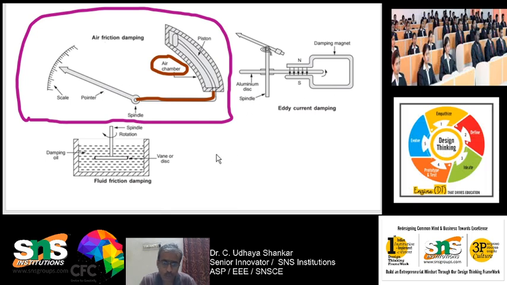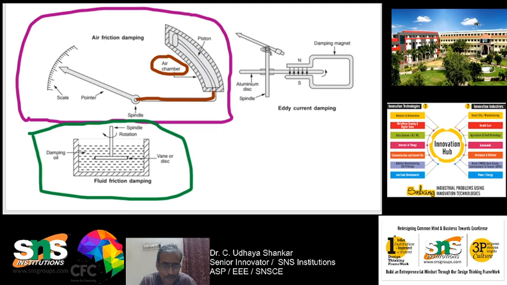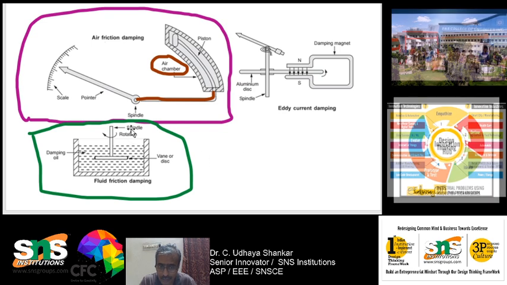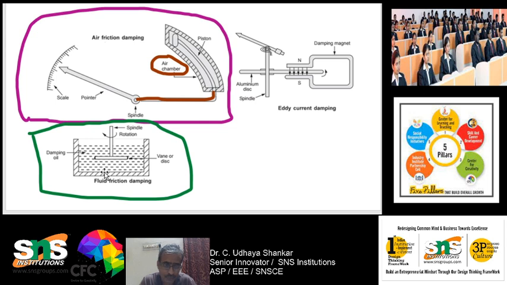Now coming to the next point, that is fluid friction damping. What do you mean by fluid? This particular thing which I am marking in green is called fluid friction damping. Here you can see that the spindle is placed inside an oil. You know that oil has some friction. Whenever the spindle rotates, and only when the spindle rotates does the pointer move, the oil will create a friction and damp out the oscillations which are produced by the pointer.